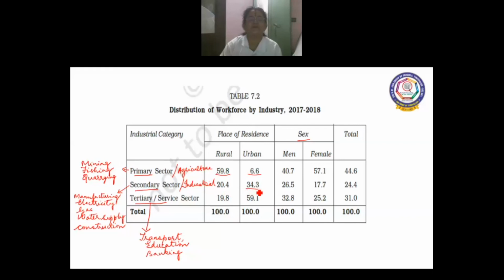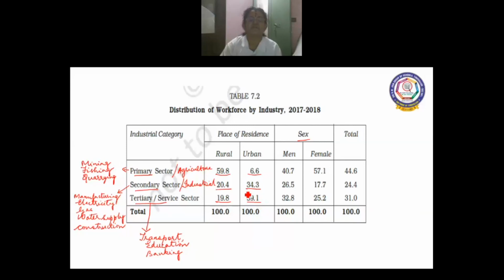34.3% of the workforce depend on secondary sector, and in rural areas it is only 20.4. Then coming to tertiary sector. Tertiary sector, 59% of workforce depend on tertiary sector in urban areas, whereas in rural areas it is only 19.8, because you have many banking facilities in urban areas, then transport linkage.